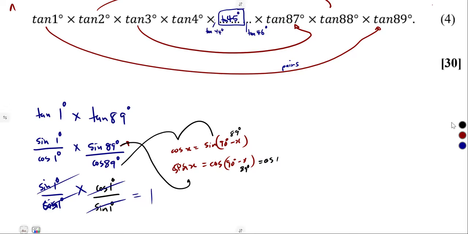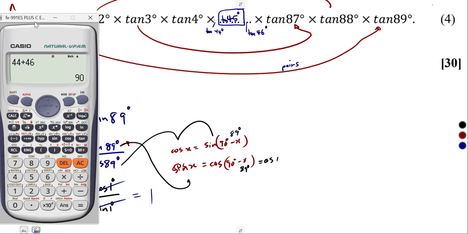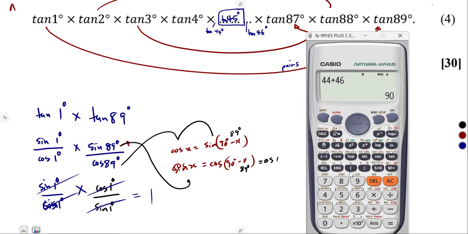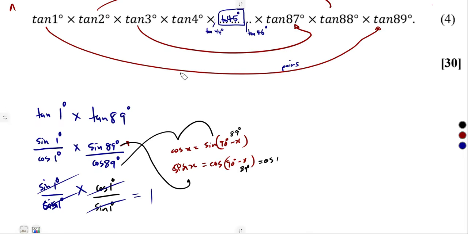This was happening throughout, and we could have just used the calculator here to test what I'm talking about, because here we are not asked to avoid calculators. Tan 1 times tan 89 is going to give us 1. So we can see that the product of these two gives us 1.